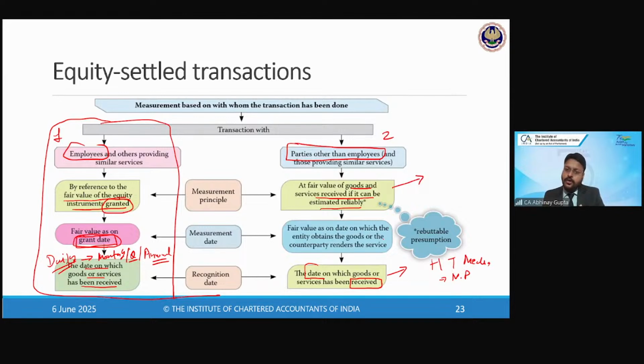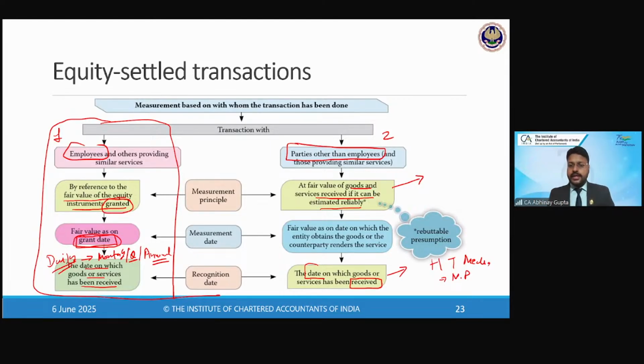We will measure the fair value of the services on the basis of the fair value of those advertisements, or the fair value of shares if we are not able to measure the fair value of those services, right? So this is how the standard talks about the measurement of these services which we are receiving from these two types of parties and on these very dates, right?